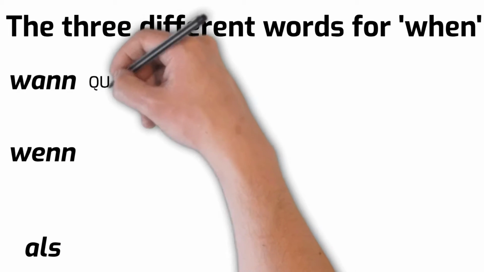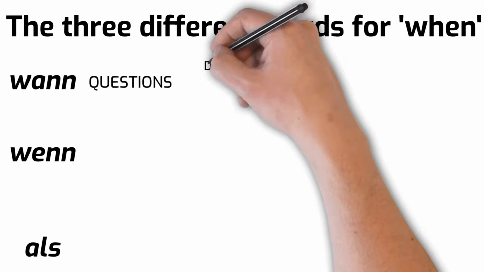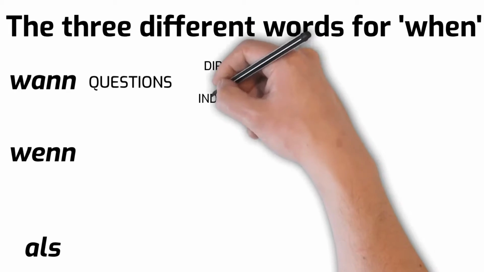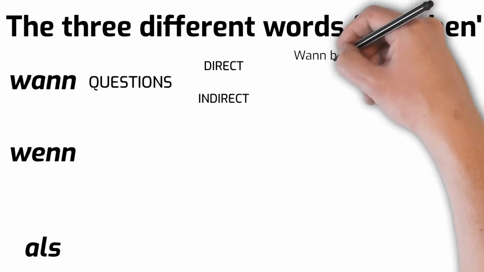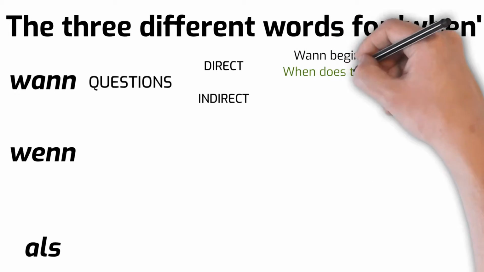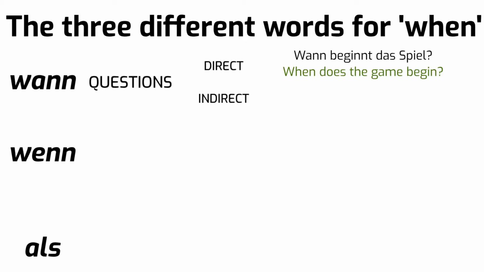Wann is used for questions, both for direct questions and for indirect questions. Here's an example of a direct question. Wann beginnt das Spiel? When does the game begin? It's direct because there's a question mark. You're actually asking a question in that sentence.